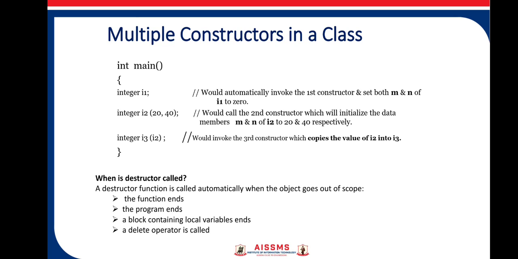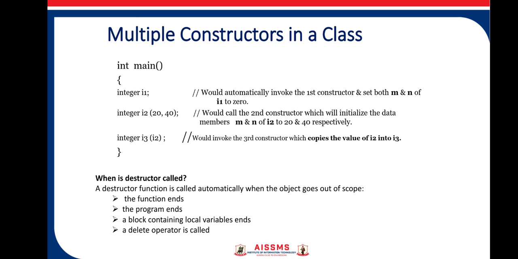When that function ends, it will call the destructor. Second, if the program ends. Third, if the block containing a local variable ends. Suppose an object is created inside a block. Whenever that block ends, the destructor for that object will be called. Or when the delete operator is called. So all these are 4 possible cases when a destructor can be called.